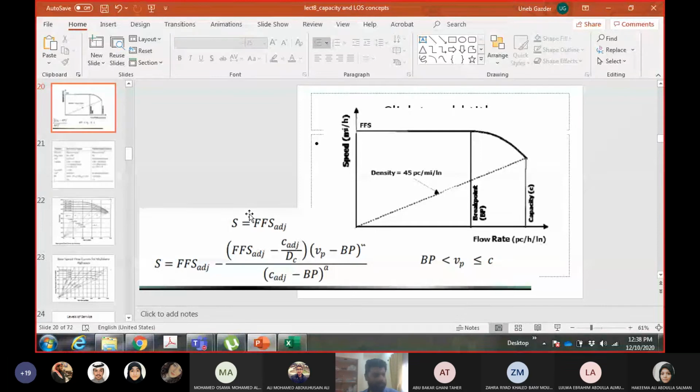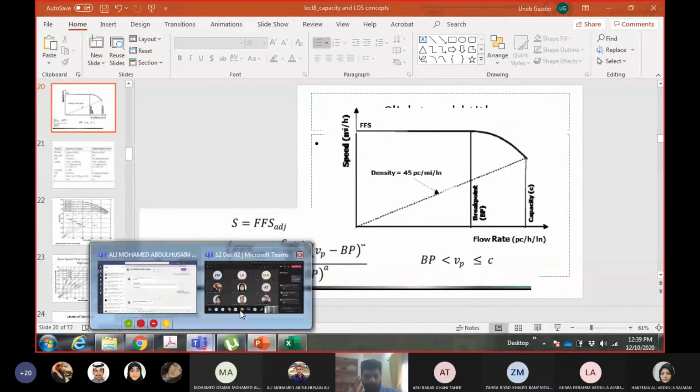Hurry up. 57.6 miles per hour. Okay, so this is the speed.